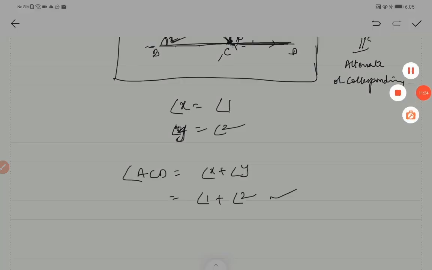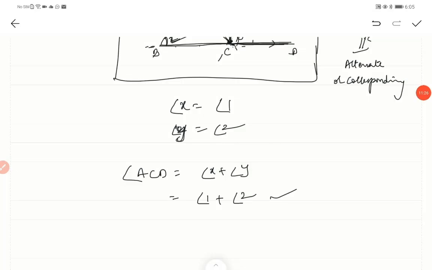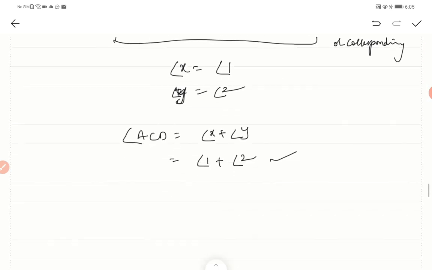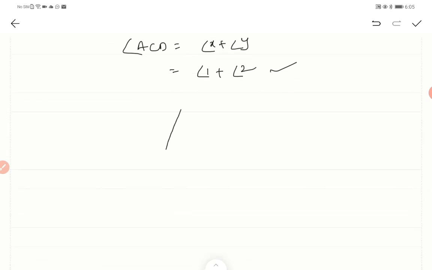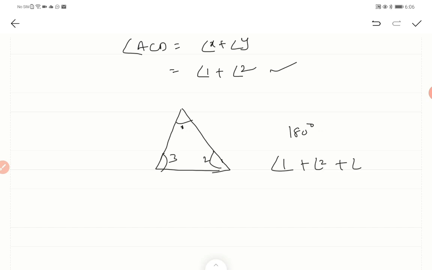I'll just give you some introduction to the next topic and then we will stop. The next thing we are going to study is the total sum of the interior angles, which is equal to 180 degrees. Sum of angle 1, angle 2 and angle 3 is equal to 180 degrees.